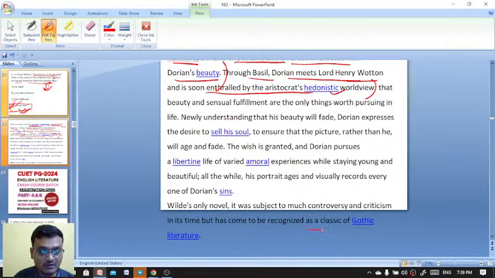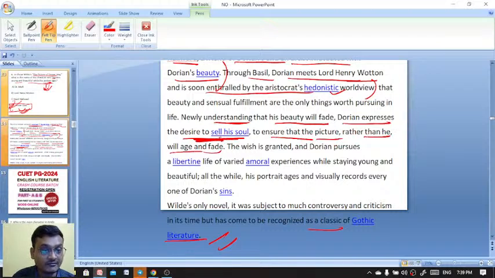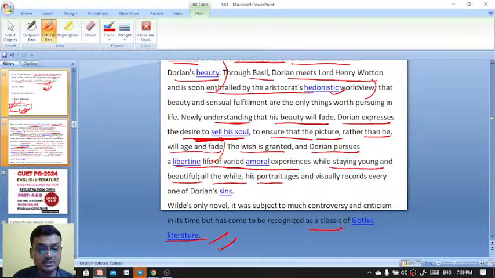And it is also a classic of world literature. The Wish. Okay. And even here you see that, newly understanding that his beauty will fade, Dorian expresses the desire to sell his soul to ensure that the picture, rather than he, will age and fade. The wish is granted and Dorian pursues a libertine life of varied amoral experiences while staying young and beautiful, all the while his portrait ages and visually records every one of Dorian's sins.